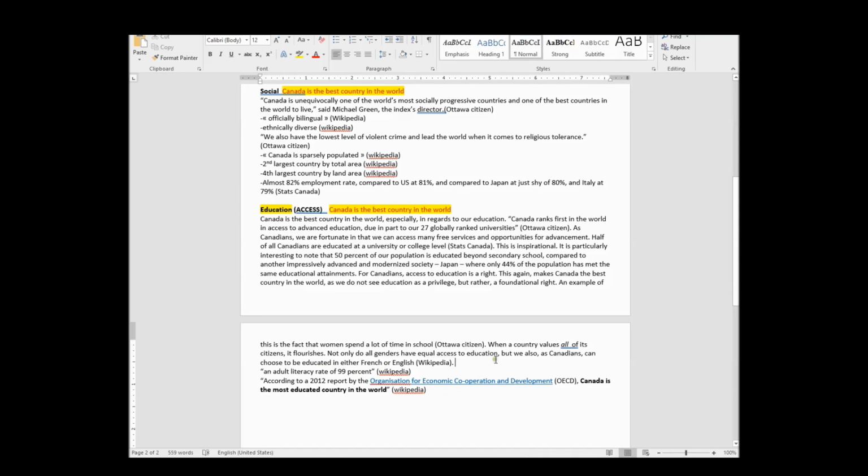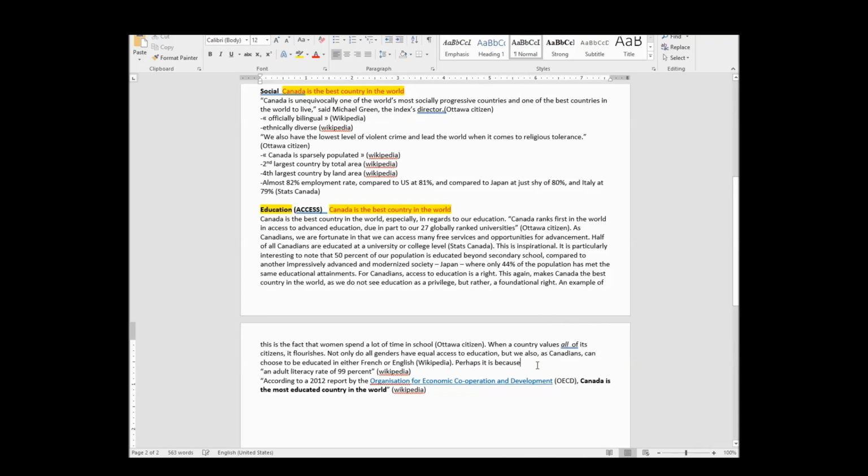and now I need to relate it to literacy. So I'm going to say, I don't know what I'm going to say yet. I'm thinking out loud here. Something like, as Canadians, we can be educated in either English or French, but we can also, or maybe I'm going to say, perhaps it is because, the word perhaps is such a great essay word. I like it because you're not being too committal, but you're still suggesting an idea.